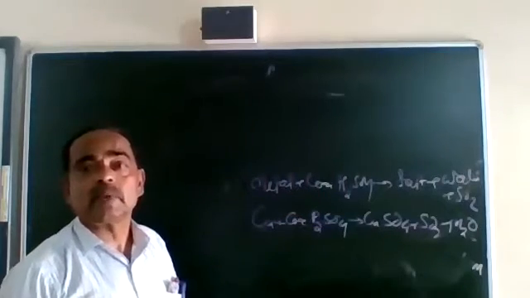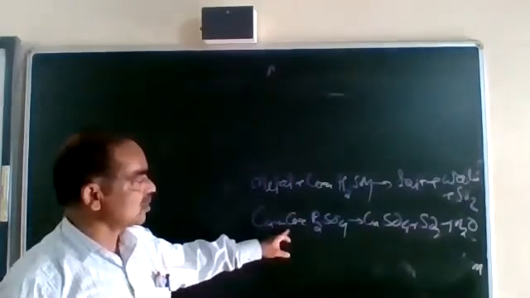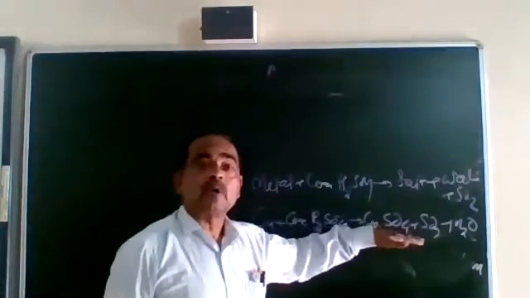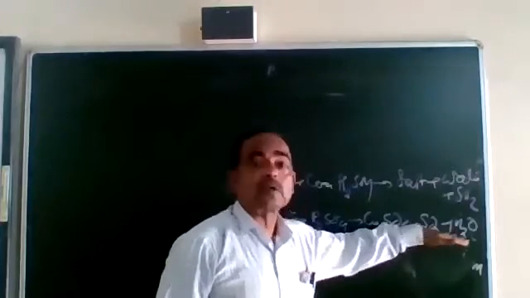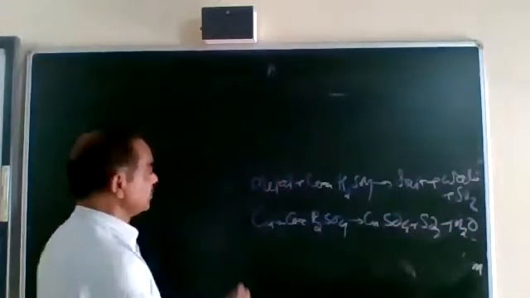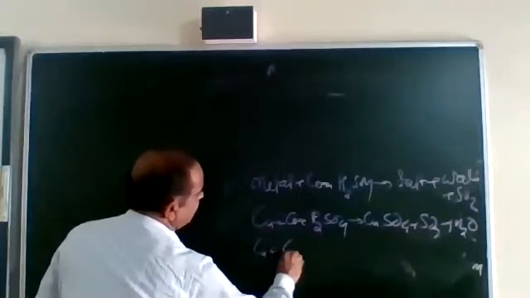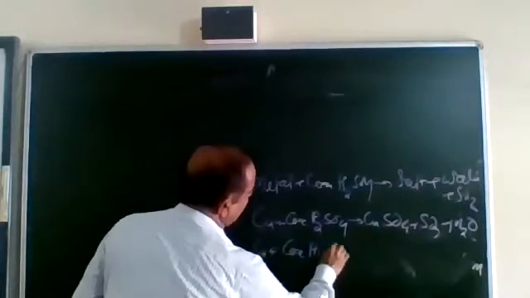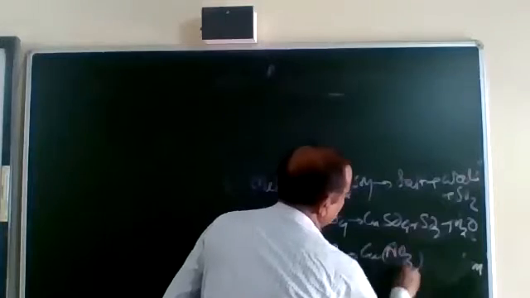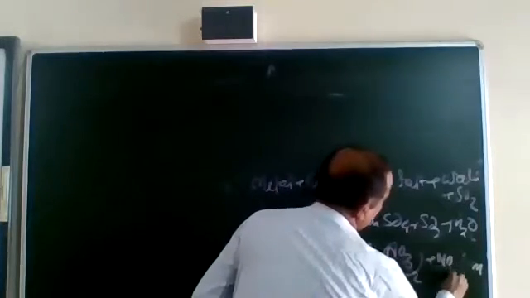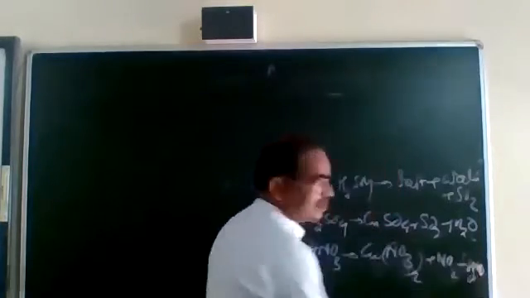So when a metal is made to react with concentrated H2SO4, whether it is above or below doesn't make any difference, we get salt, sulfur dioxide and water. Similarly, when this same metal is made to react with concentrated HNO3, we will be getting Cu(NO3)2 plus NO2 plus H2O.